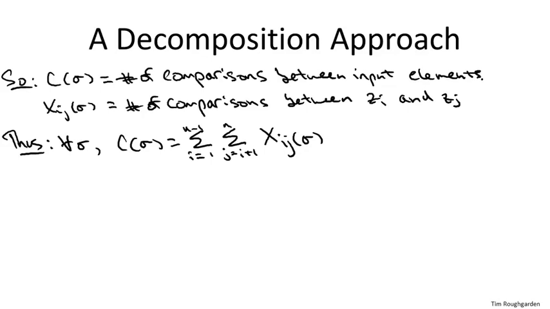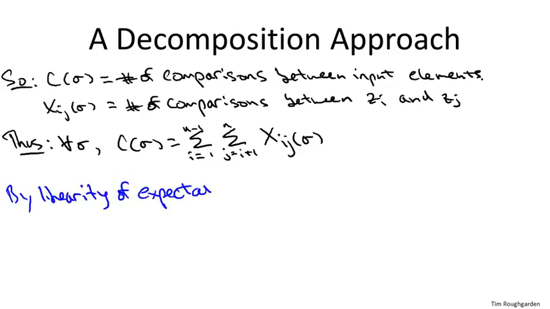Well, because an equation like this is now right in the wheelhouse of linearity of expectation. So let's just go ahead and apply that. Remember, and this is super, super important, linearity of expectation says that the expectation of a sum equals the sum of the expectations. And moreover, this is true whether or not the random variables are independent.